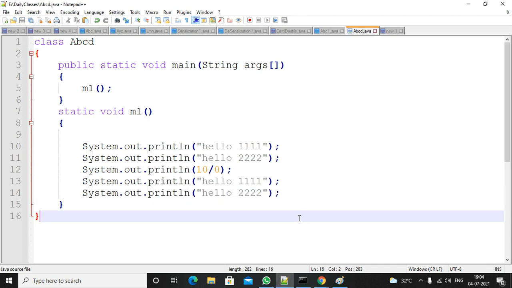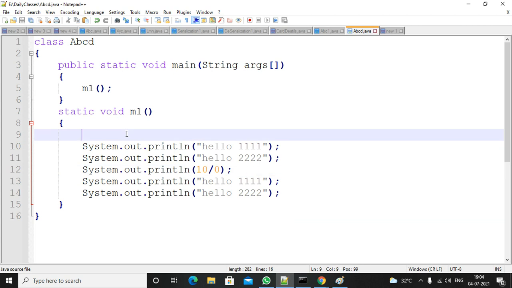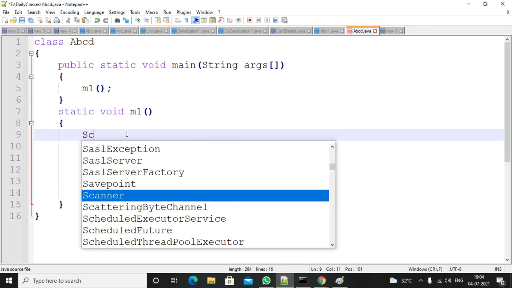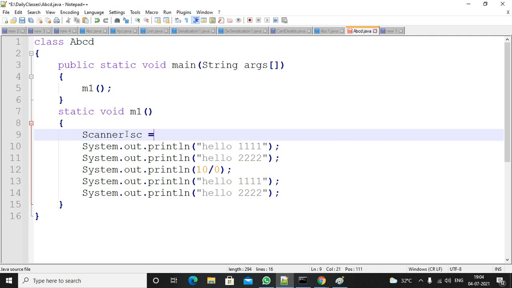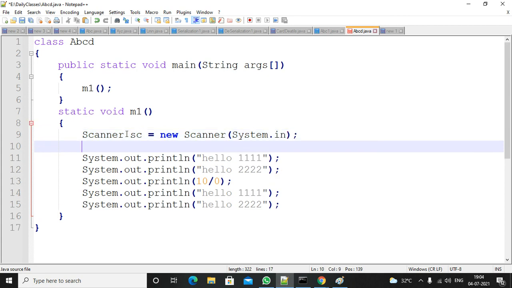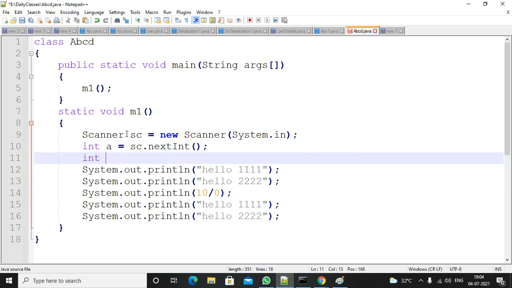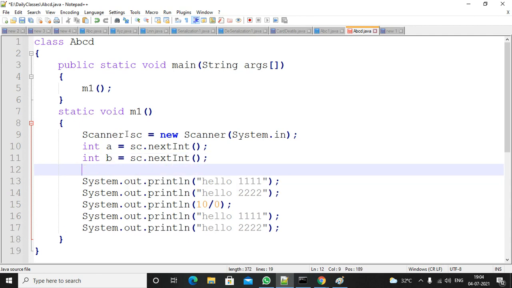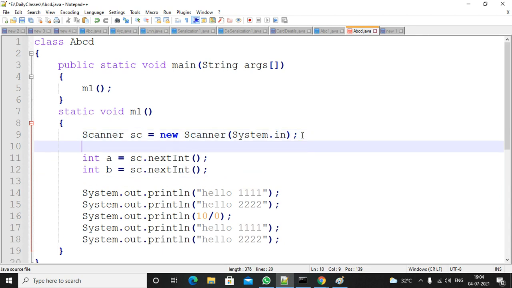So in this case, what will happen? Where there is a chance to raise the exception, suppose I will take some values from input. Okay, no problem. I will write the code. I am writing a Scanner class to read two integer numbers. I am applying the nextInt method. So I will ask the user to enter a and b values.